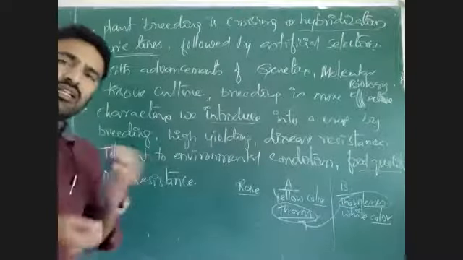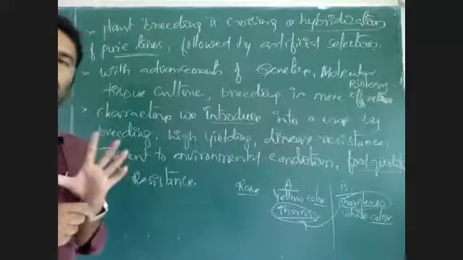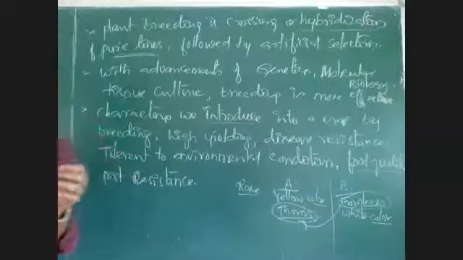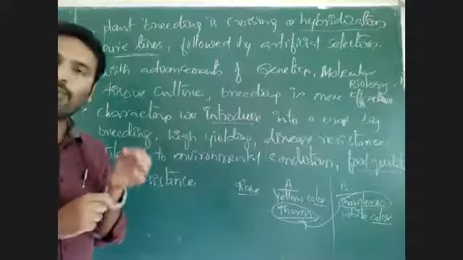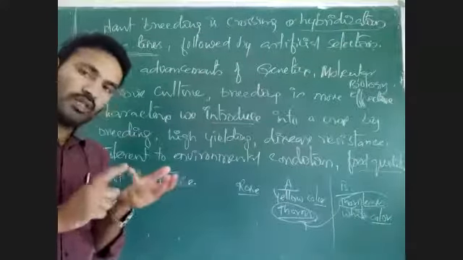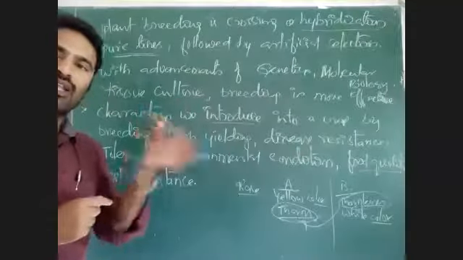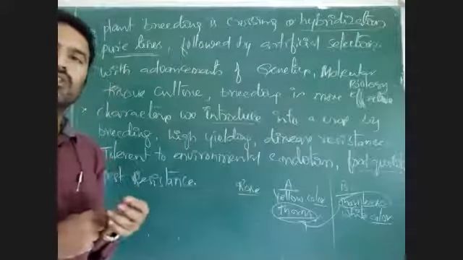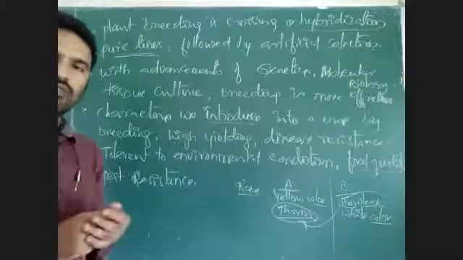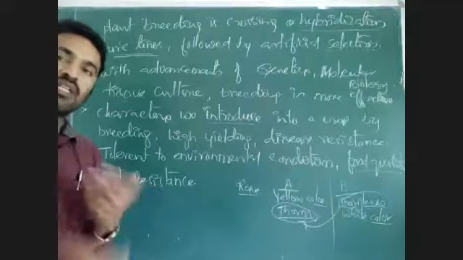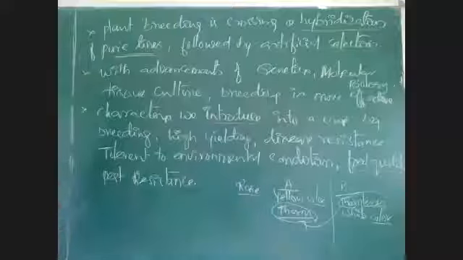Not only that, take rice. Rice has a full amount of what? Carbohydrates. Starch is present more, but proteins, lipids are present in less quantity. Especially rice protein is very less. But if we develop a rice variety which has protein, lipid, even vitamins, minerals, all present in rice, then rice alone is enough for us. No need to take vegetables, no need to take any other fruits, no need to take even curries. For taste only we need curries. Otherwise we can take rice. By rice we can get all food stuff like protein, carbohydrate, lipid, everything.